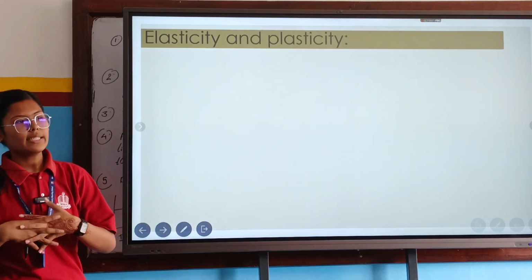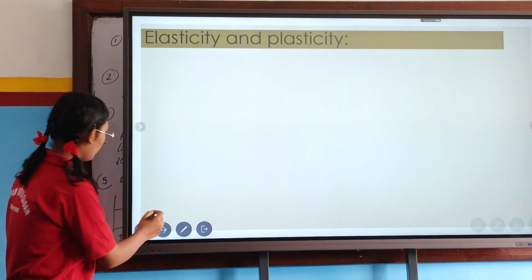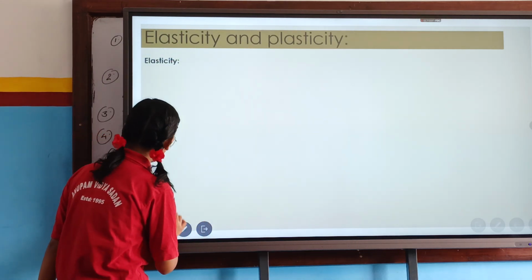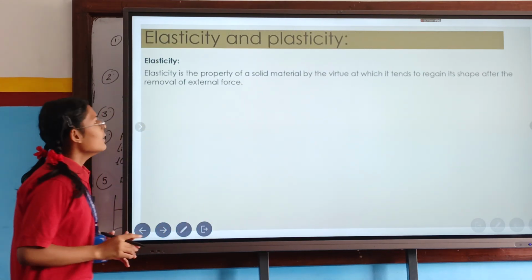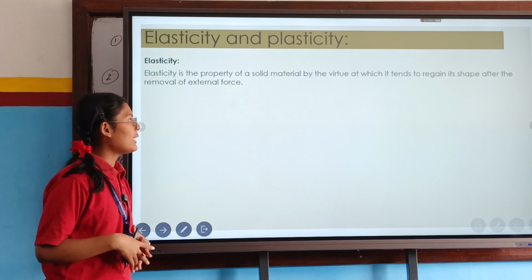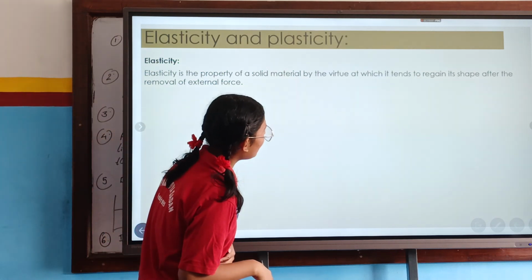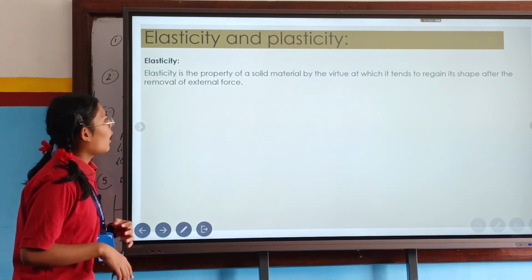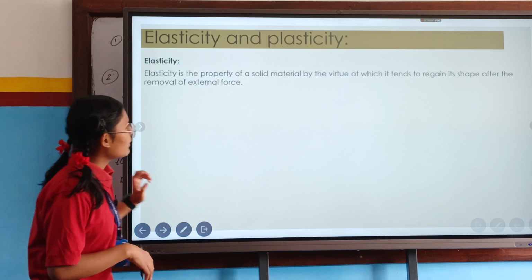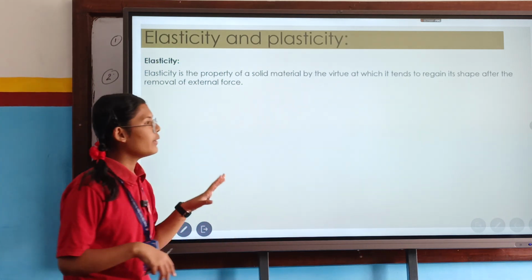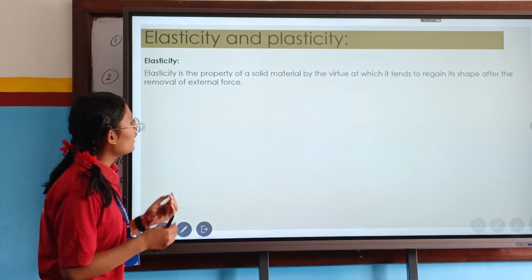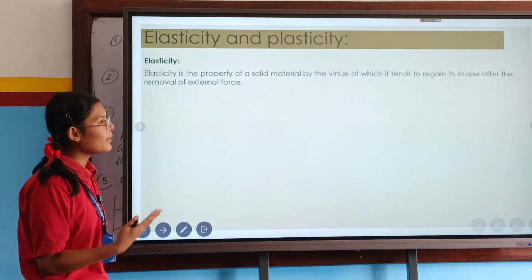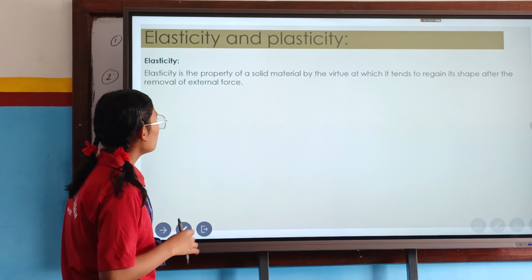Now continuing with the next topic, elasticity and plasticity. I'll first explain elasticity. Elasticity is the property of a solid material by virtue of which it tends to regain its shape after the removal of external force. Elasticity means the property of a solid material to regain the shape it had before, after the removal of external force.